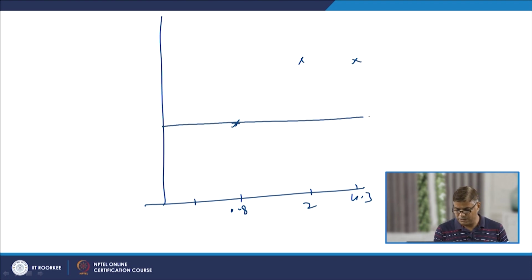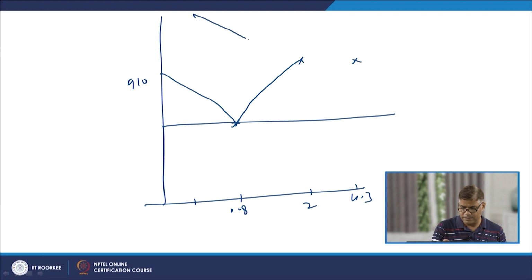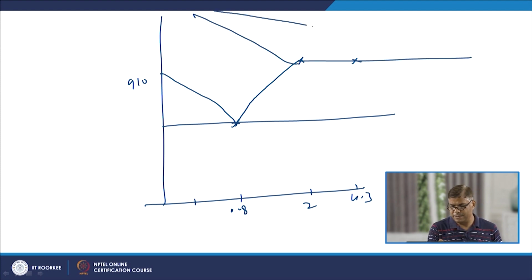So, this is the lower critical temperature line, and this is the 910 degrees centigrade temperature, and this is another line, it will be going like this. Yeah, this is the broader structure.